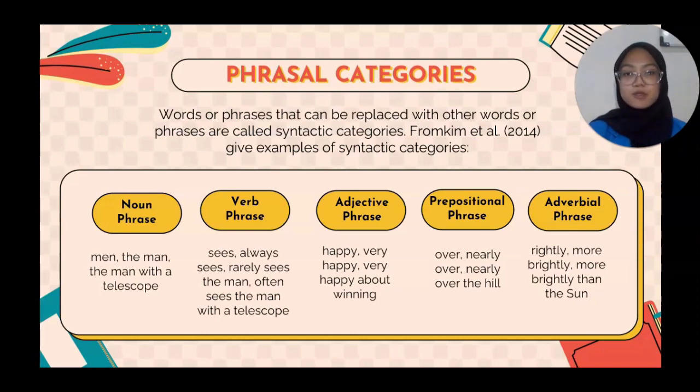Adjective phrase is happy, very happy about winning. Prepositional phrase example is over, nearly over the hill. And the last is adverbial phrase: brightly, more brightly, and then the sun.